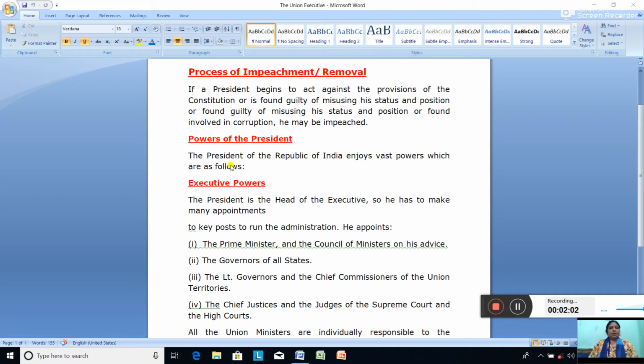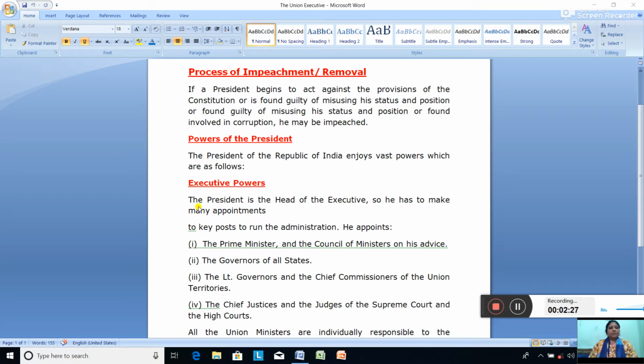The President of the Republic of India enjoys vast powers, which are as follows. In today's class we will do only executive power. He has executive power, legislative power, discretionary power. So many powers are there. Today we will do executive power.